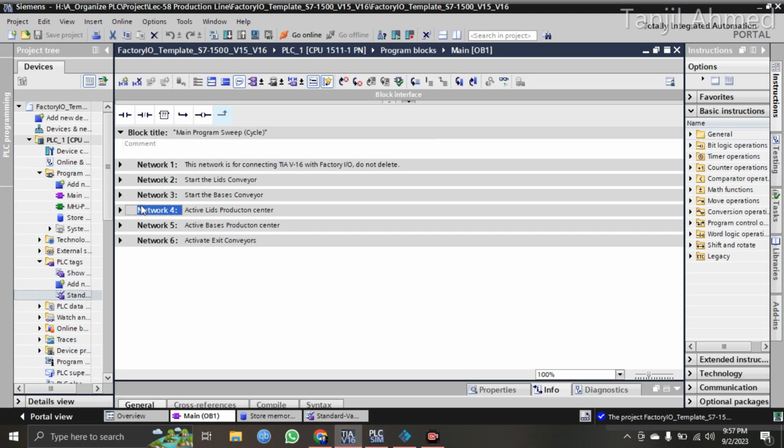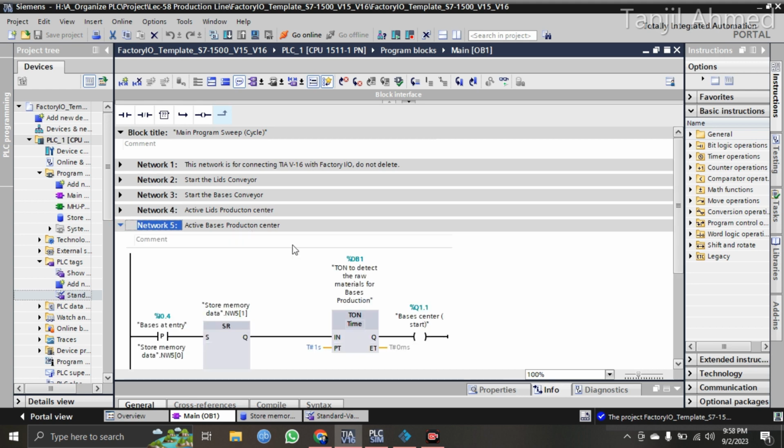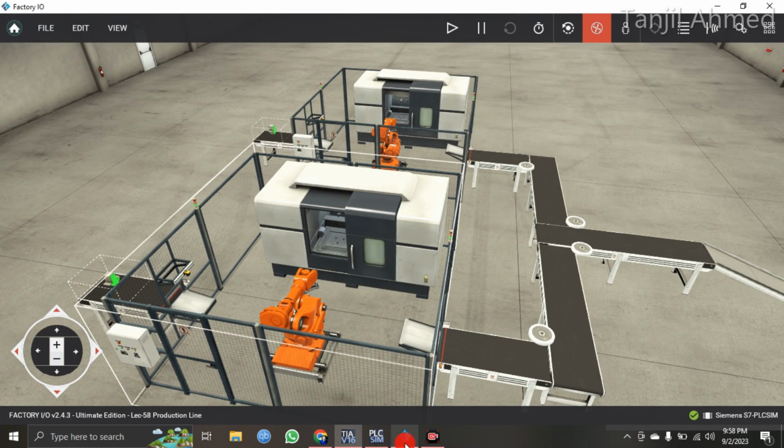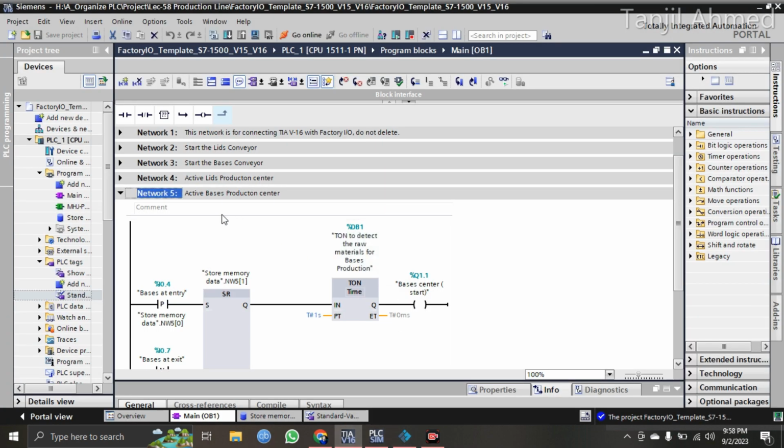So I have network 5. Network 5 is again for pressing the start button of the base electrical board. This one is the base electrical board. So it is switching on the green switch, or the start button, to produce the base material.